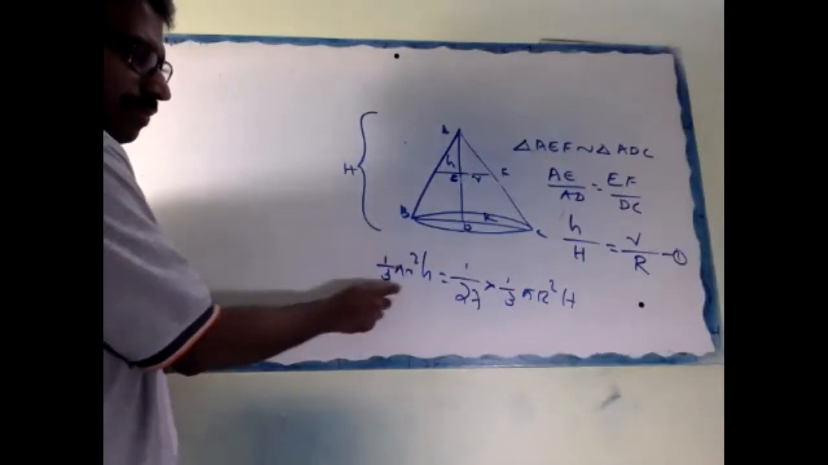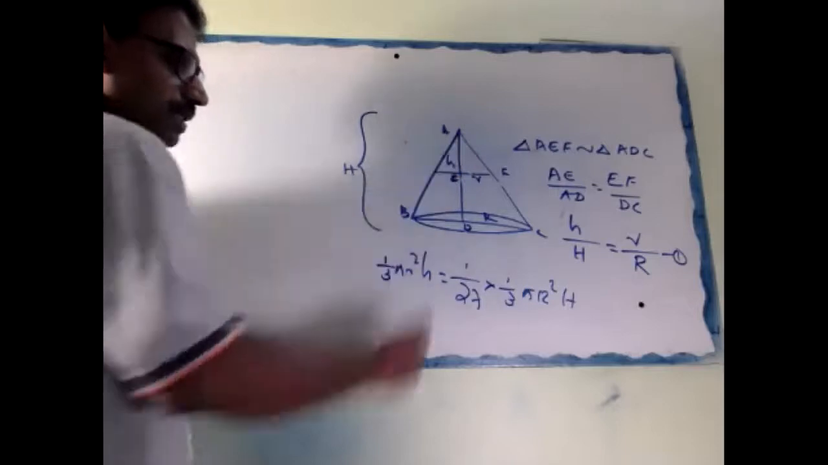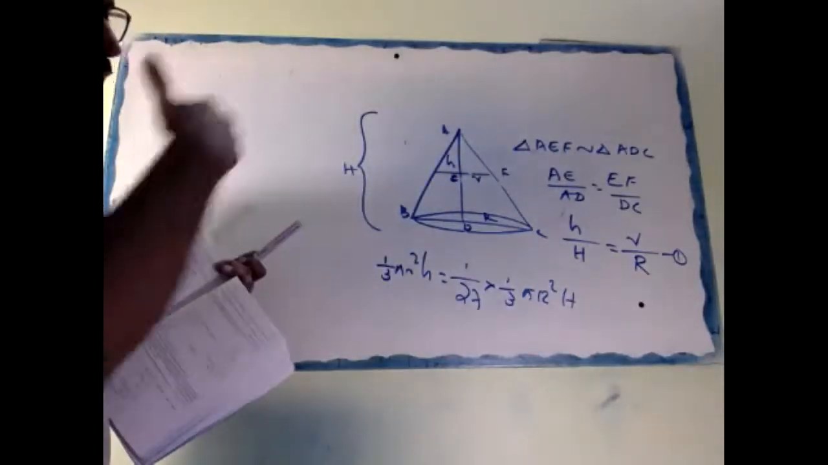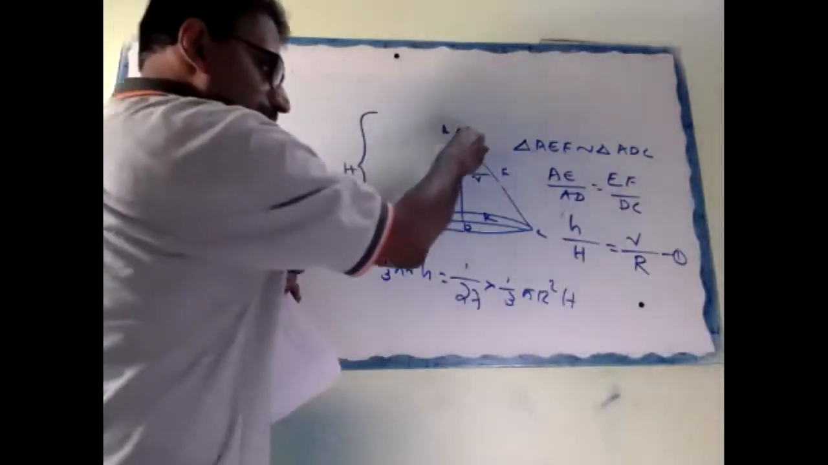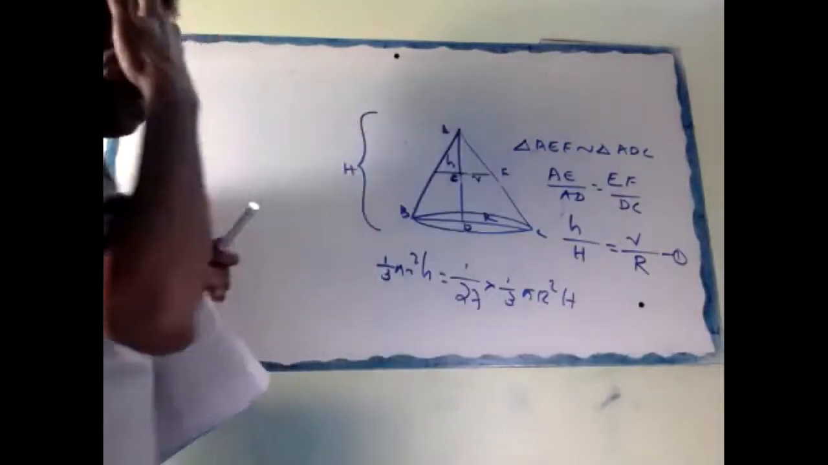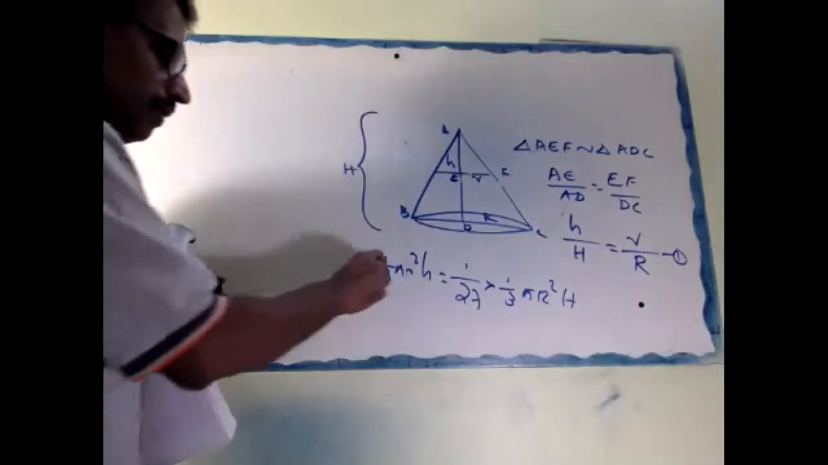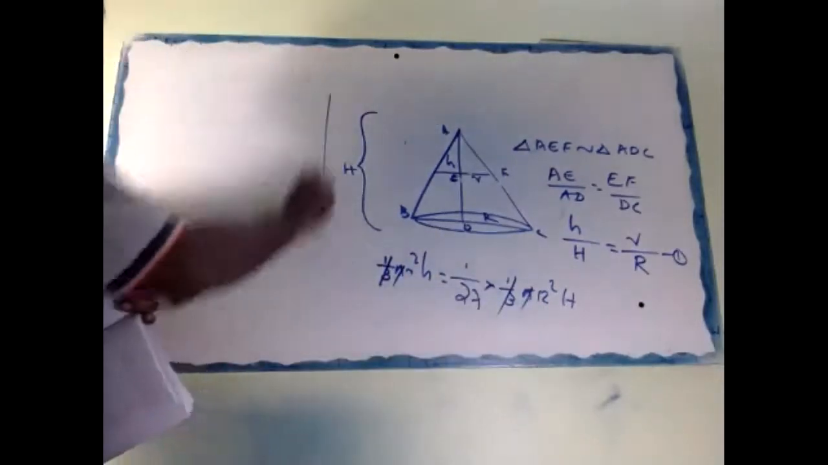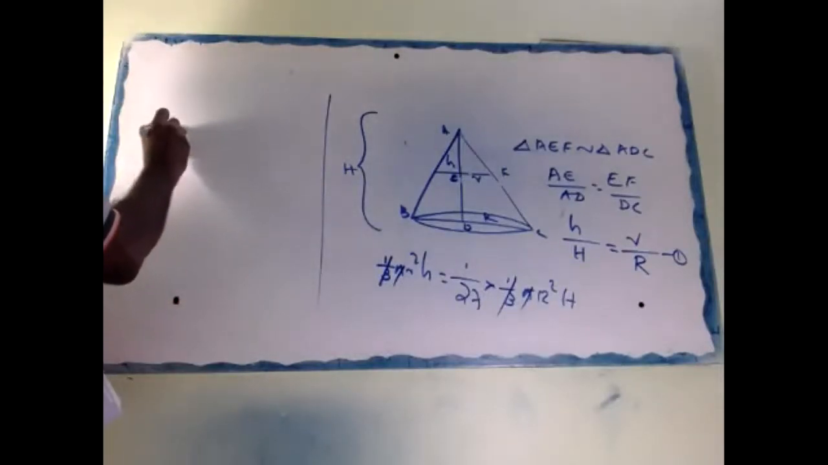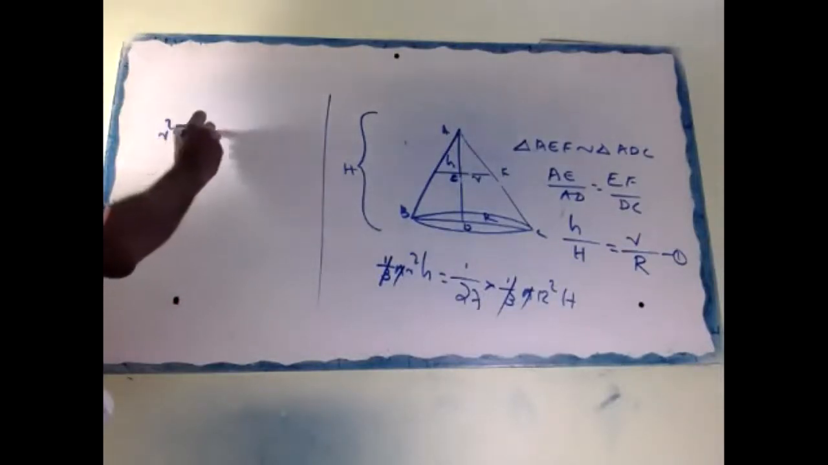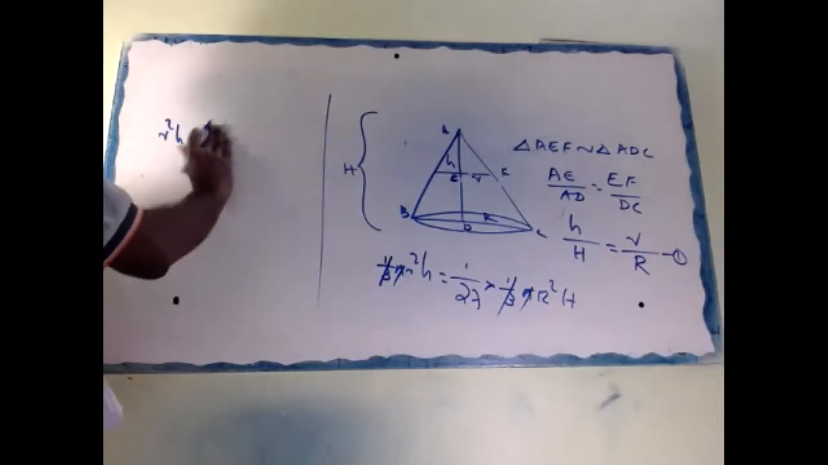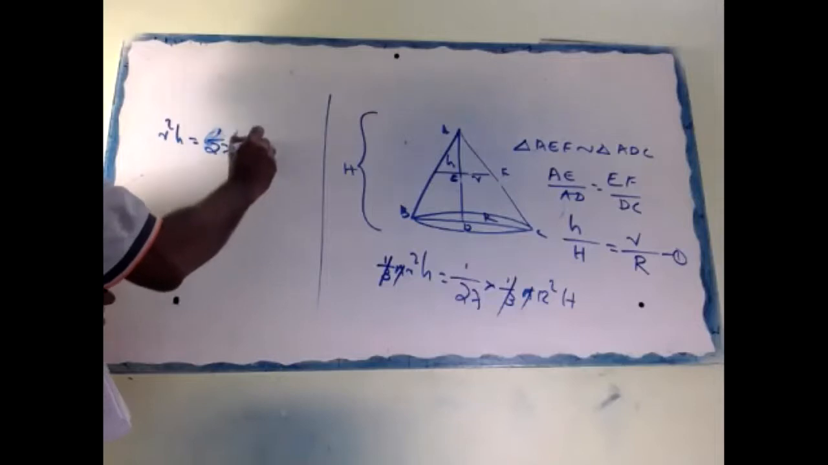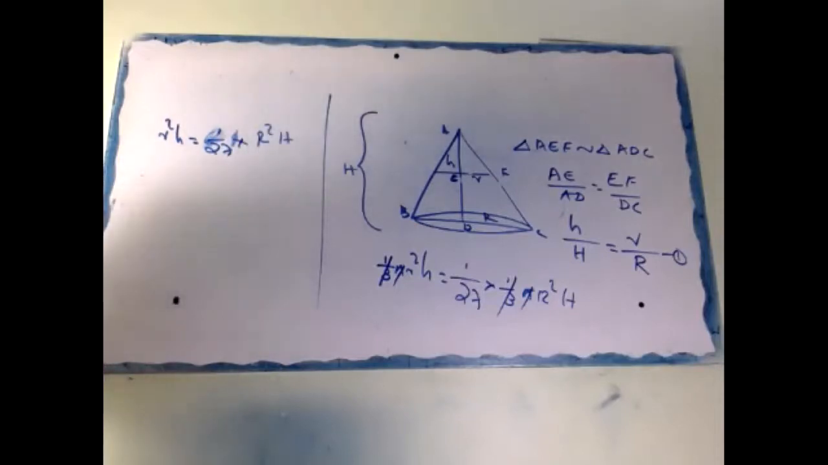Okay. This volume is 1 by 27. Correct or not? The volume of the cut part is 1 by 27 of the original one. So here 1 by 3 cancel, pi cancel. Balance: r square h equal to capital R square H by 27.